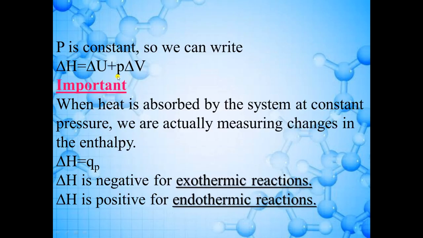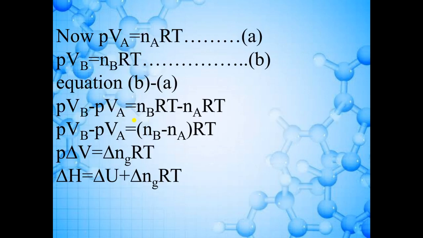Now this is the equation: delta H is equal to delta U plus P delta V. Here we can put the value of P delta V, which is equal to delta n RT, so the new equation becomes delta H is equal to delta U plus delta nRT. You will use this equation in numericals. Here delta H is change in enthalpy, delta U is change in internal energy, and delta n is the number of moles of product minus the number of moles of reactant, into the gas constant R into temperature.